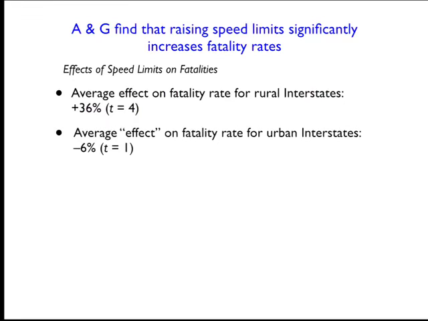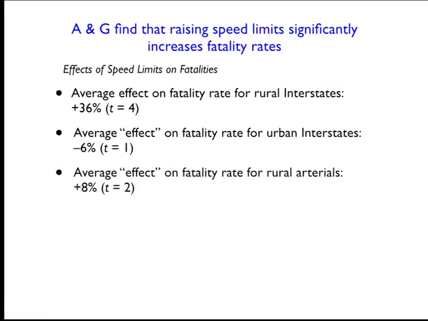So this is encouraging in terms of the validity of the research design. You wouldn't expect to find any effect here if the states were on parallel trends, and you don't find an effect, or at least not a statistically significant one. So that's good news. The average effect on fatality rates for rural arterial roads, another unaffected group, is positive 8%. It is at the margin of statistical significance, where the rule of thumb is whether the t-stat is greater than 2 in absolute value, and it is right at that margin. So ideally they would like this coefficient to be a little bit smaller and not statistically significant.